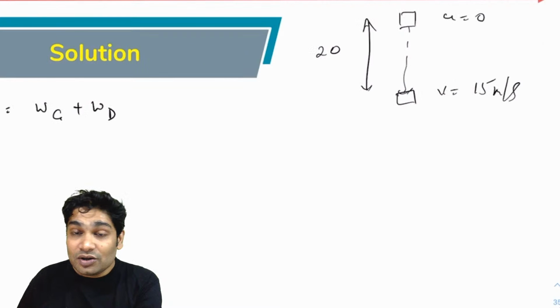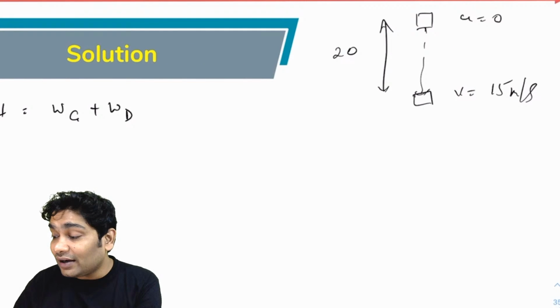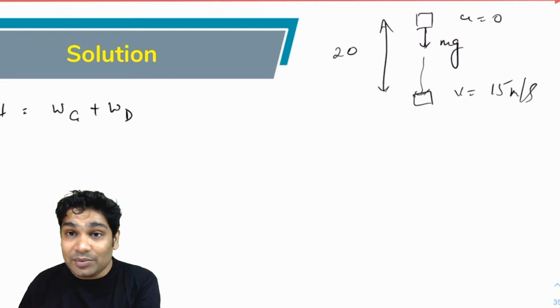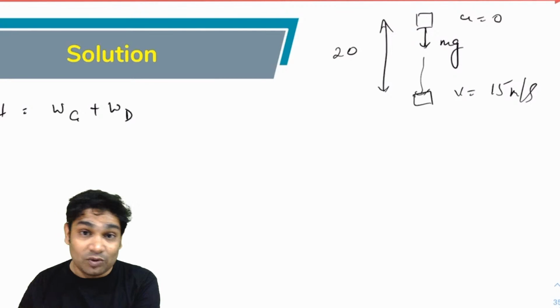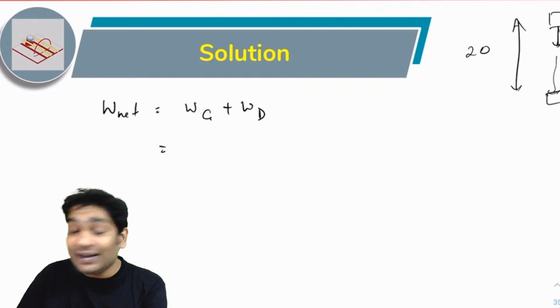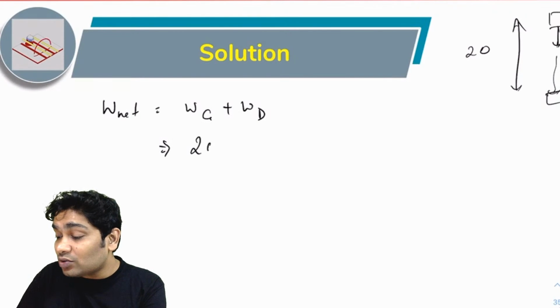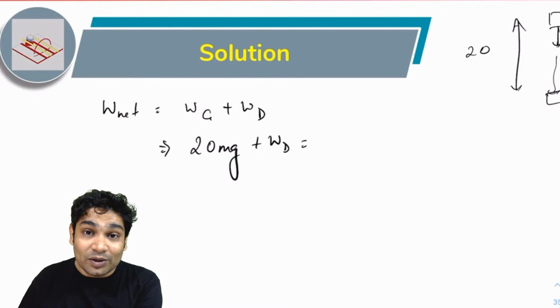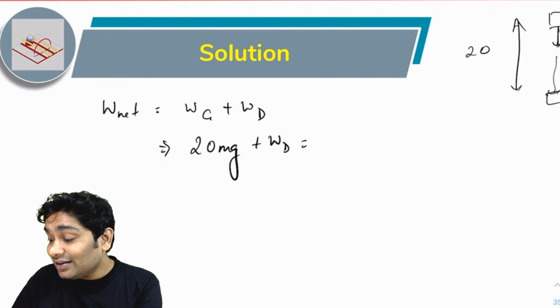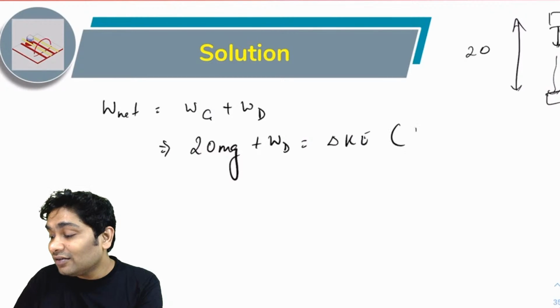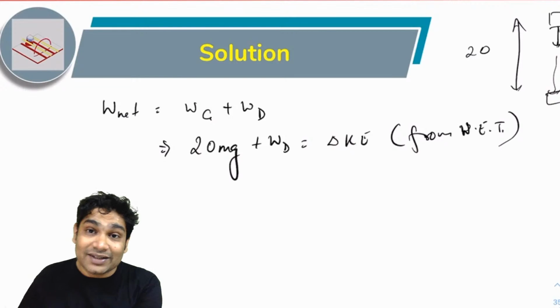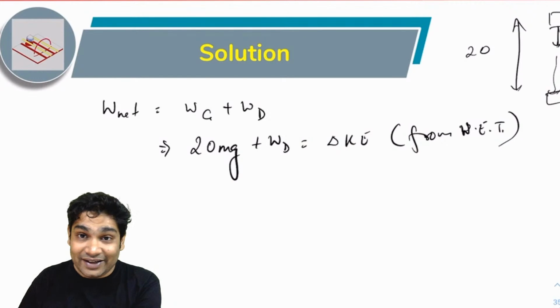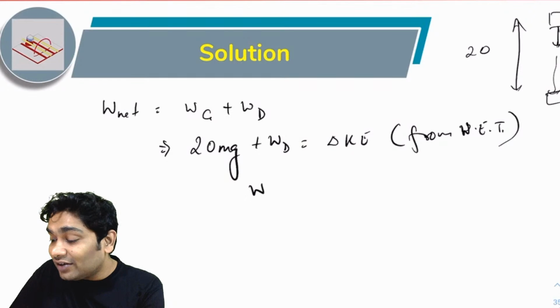What will be the work done by gravity? The gravity force acting downwards is equal to mg. The displacement is also downwards, which is equal to 20. So the work done by the force of gravity can be written as 20 times mg plus work done by drag force. This will be equal to delta KE, from the work energy theorem, and that is how I can easily calculate the work done by drag forces.